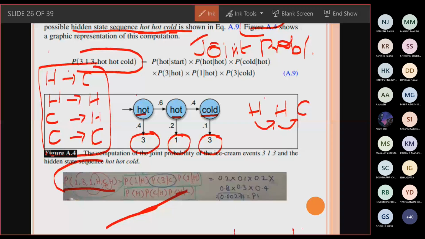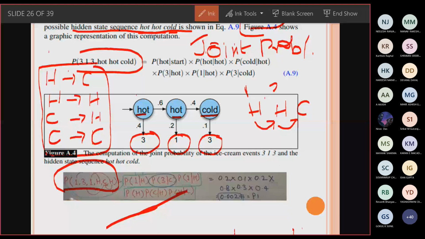For that you have to find the joint probability by individually finding each probability. This is going to be 3, this is going to be 1, and this is going to be 1.